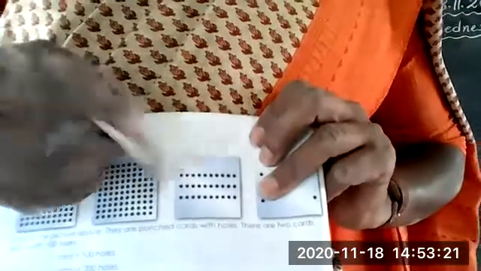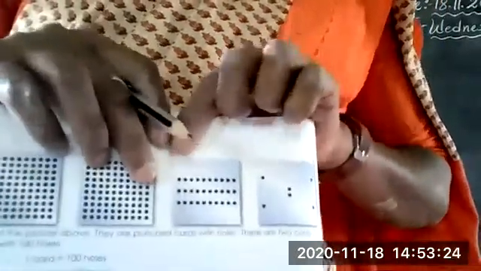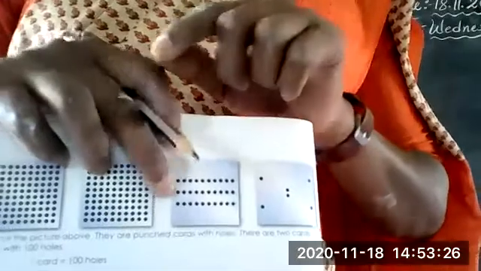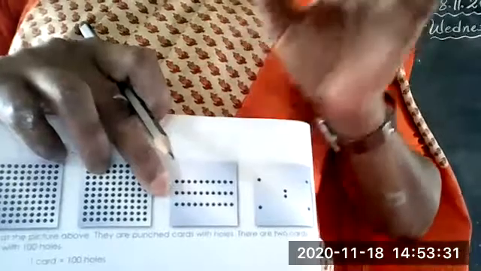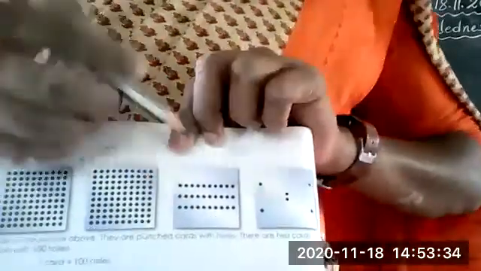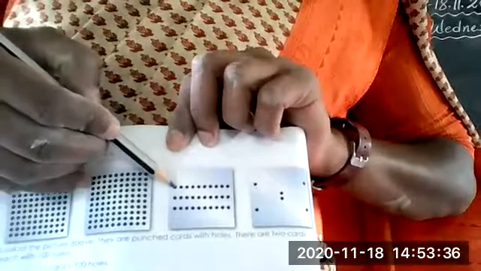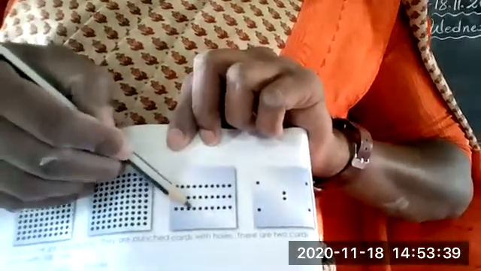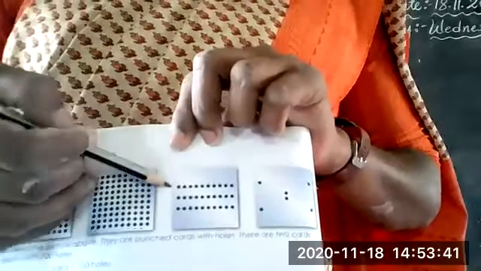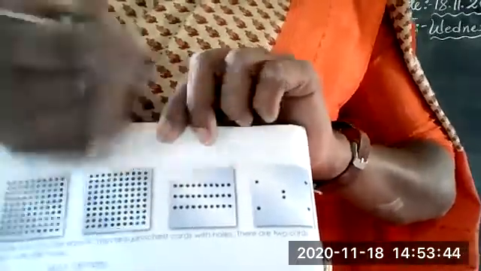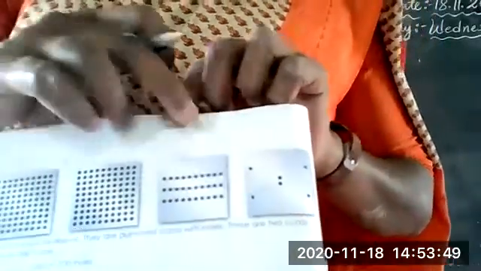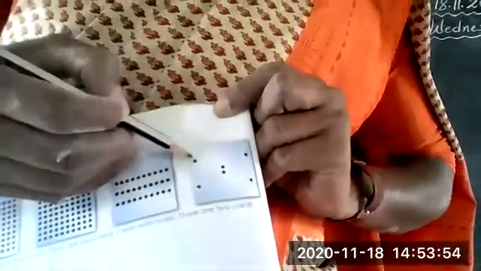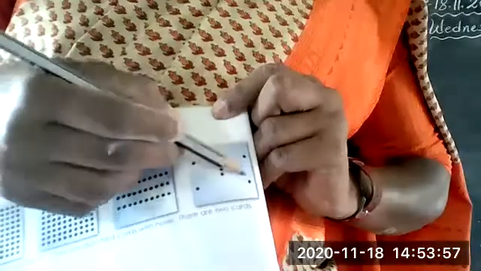And three rows of holes. Each one row has 10 holes. So 1, 2, 3. 3 rows means 30. How many holes are there? 30. So 230. Next, in this last card there are 1, 2, 3, 4, 5, 6.